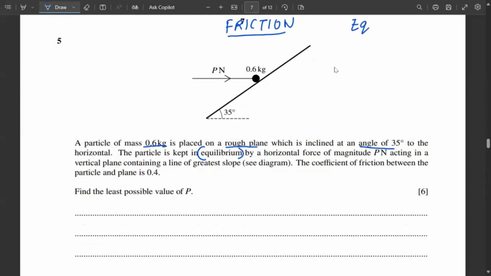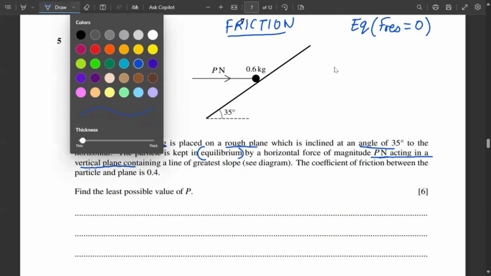Now, this is a very important statement. As they have told the particle is in equilibrium, that means the resultant force acting on the object is zero. By a horizontal force of magnitude P Newton acting in a vertical plane containing a line of greatest slope. This means this force is acting parallel to the horizontal. The coefficient of friction between the plane and particle is 0.4.